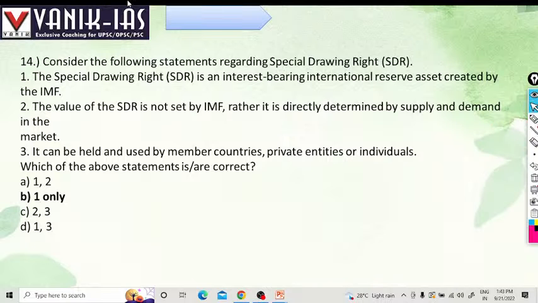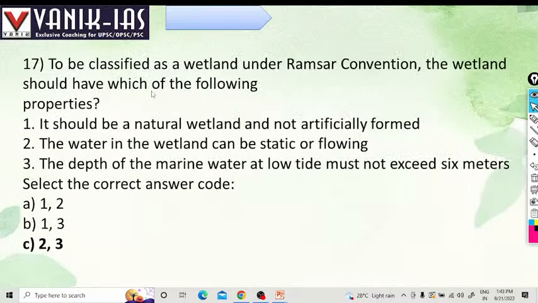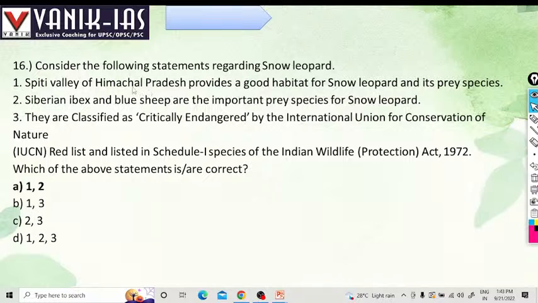Next question. Consider the following statements regarding the snow leopard. Spiti Valley of Himachal Pradesh provides good habitat for snow leopard and its prey species.